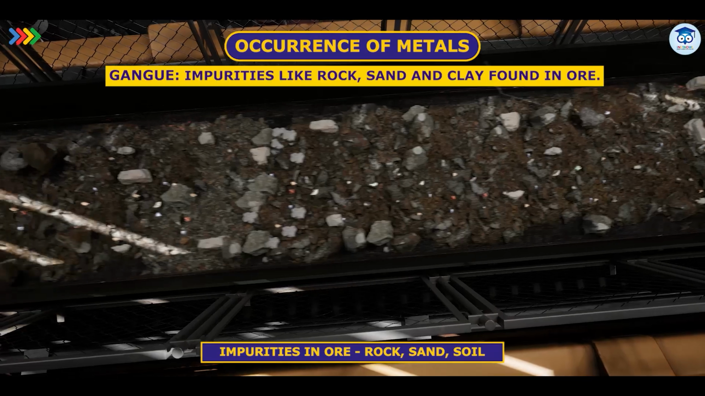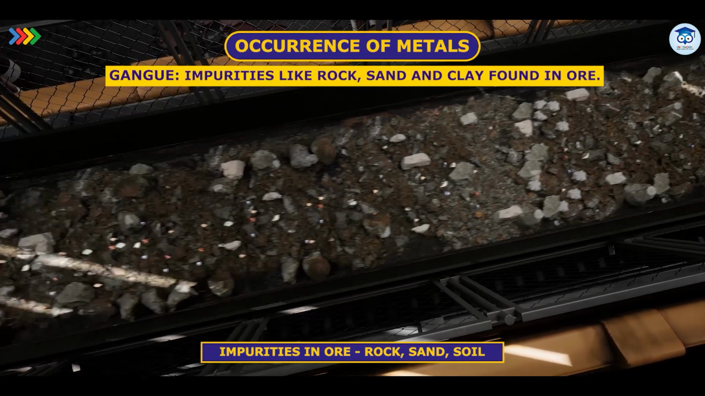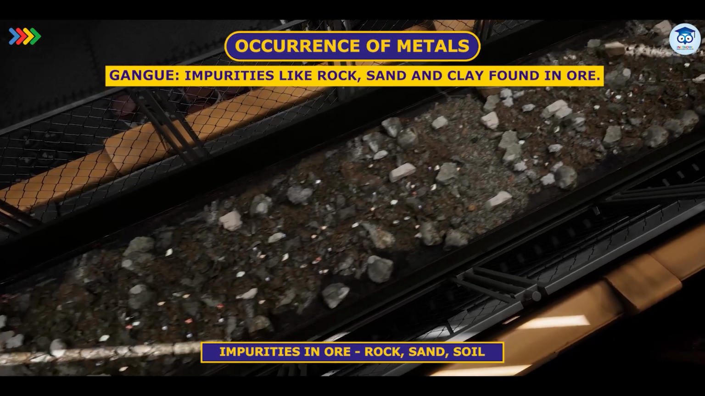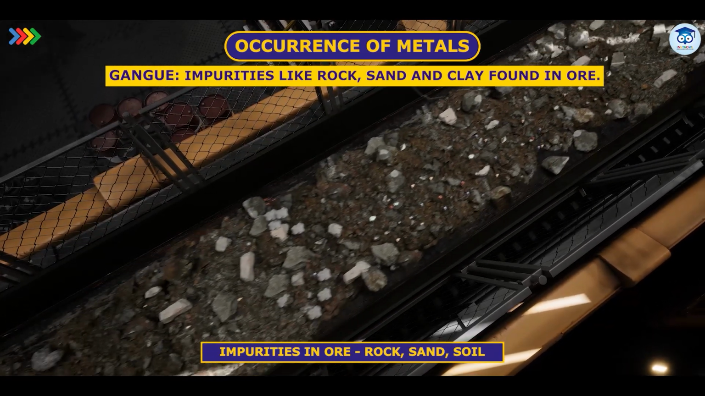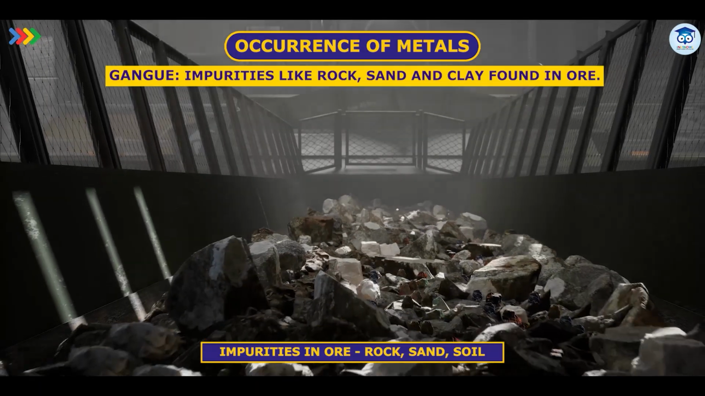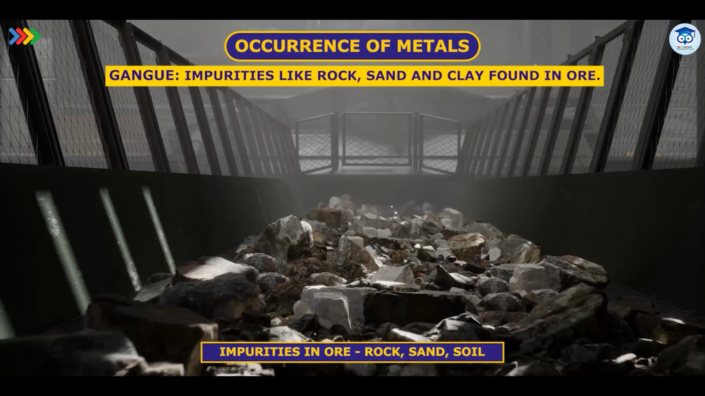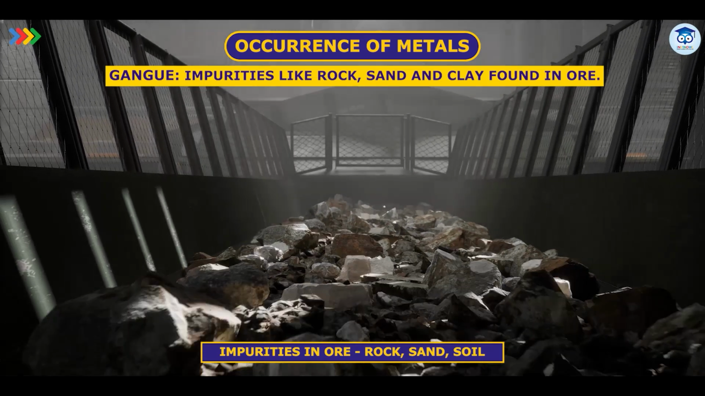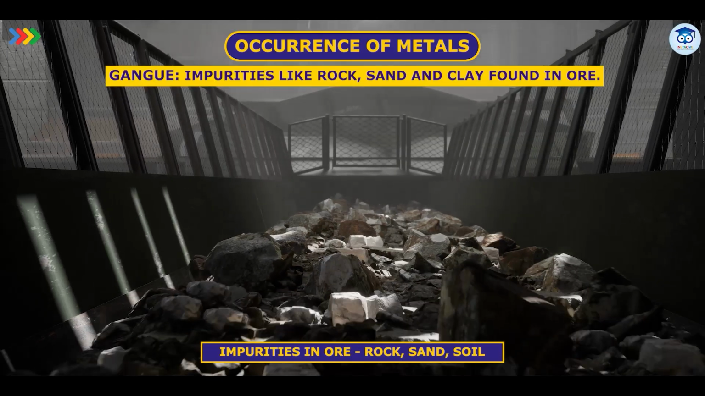Then the next definition we need to understand is gangue. So what is a gangue? It is the impurity. It is also called matrix. So the impurities like rock, sand, clay found in the ore other than the metal combined. So these are the impurities. Before we proceed ahead, we have to remove these impurities first.